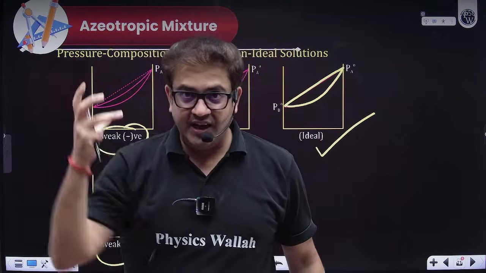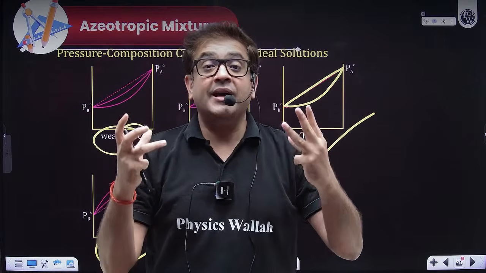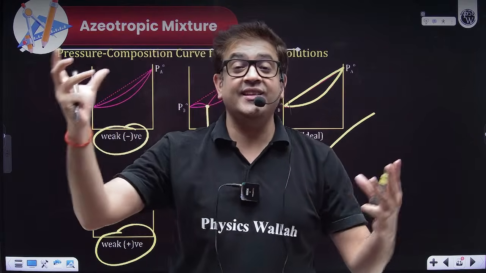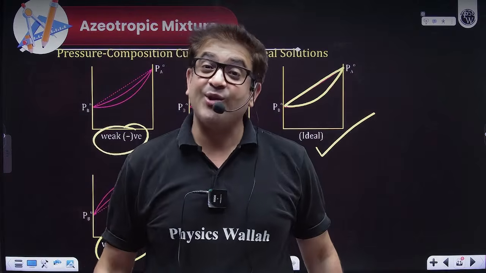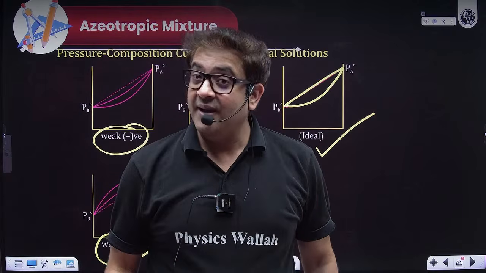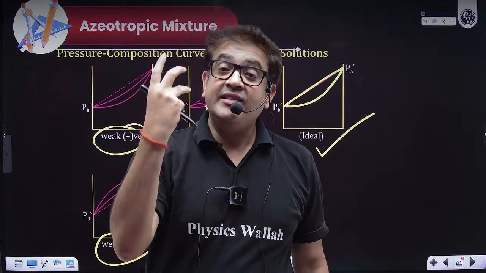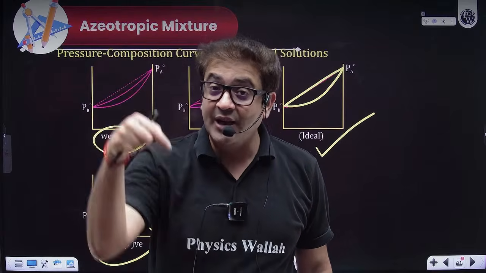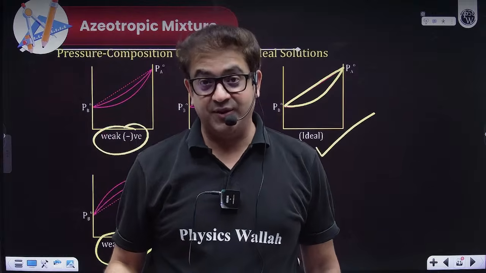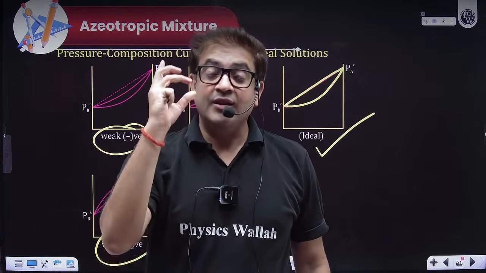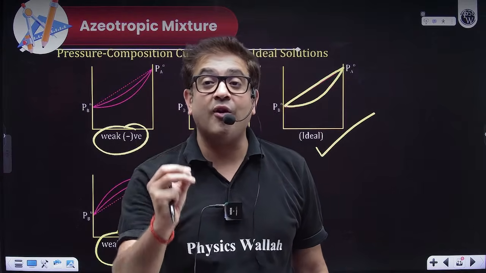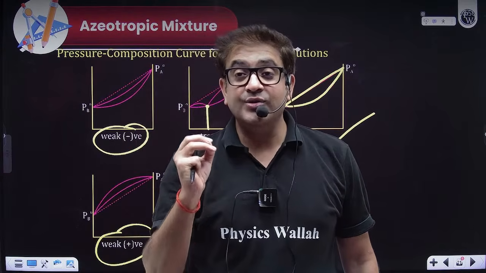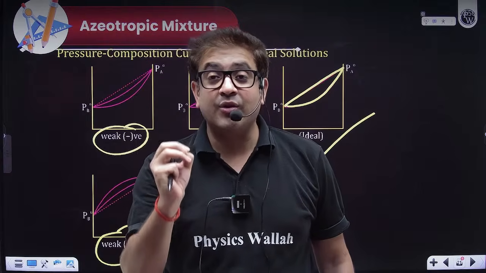You have mixed A, you have mixed B, but at a particular composition, A and B are now like some other solvent C. Why? Because they have the same mole fraction in liquid phase and vapor phase. Those non-ideal solutions are known as azeotropic mixtures.